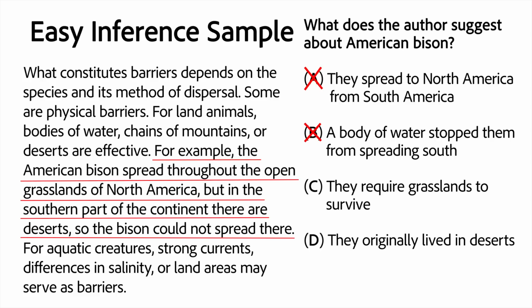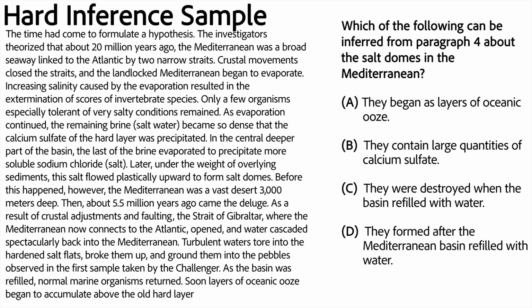Option C suggests that bisons need grasslands to survive. Now, this is not explicitly stated in the text, but it is obviously implied, because the bison could not spread to the southern part because of the deserts. C is the best option we have, but just to be completely sure, we should give the last answer a quick look. Finally, D directly contradicts the information in the text and can be eliminated because bisons cannot live in the deserts.